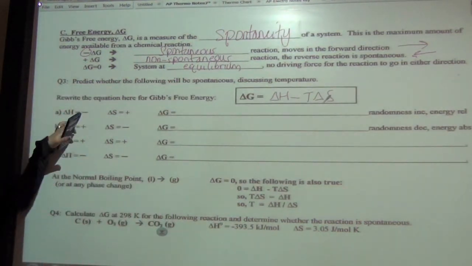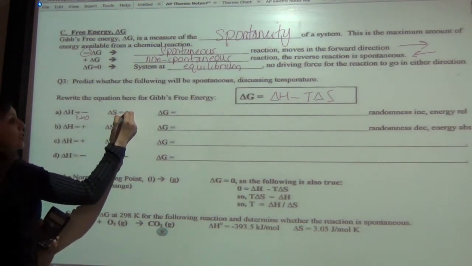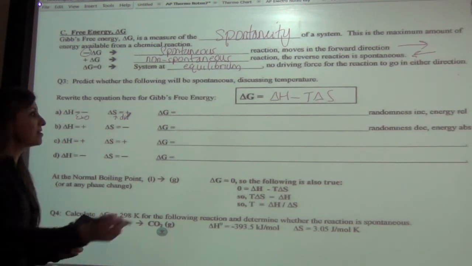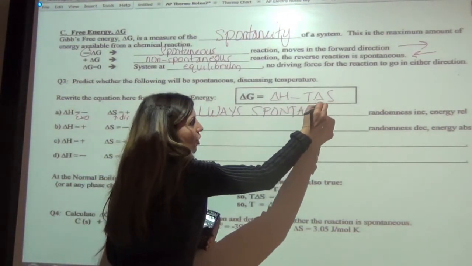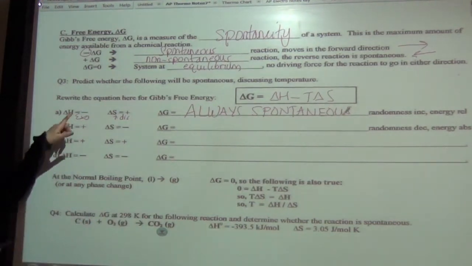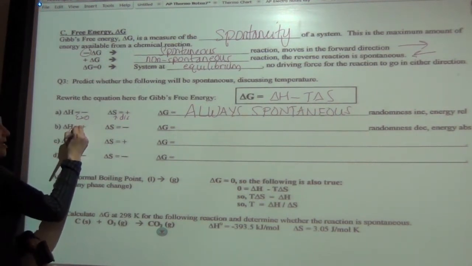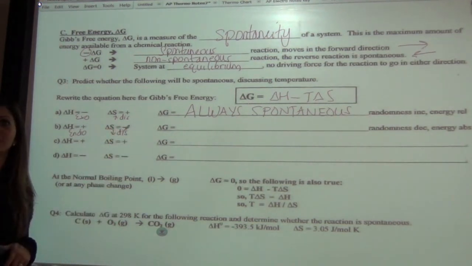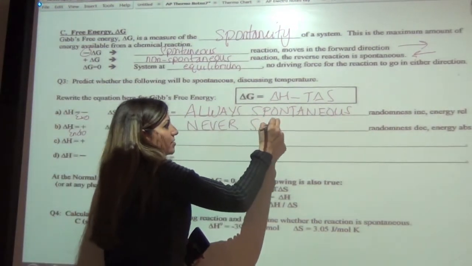Awesome. So if our delta H is negative and our delta S is positive, well, that means it's exothermic, and that means that it's increasing in disorder. Well, both of those are favorable, right, for spontaneous reactions. So we would say that delta G is always spontaneous. No matter what the numbers are, it will always be spontaneous if you have a negative positive. Okay? So your randomness is increasing and you're releasing energy. If your delta H is positive, meaning it's endothermic, and your delta S is negative, meaning you're decreasing in disorder, then in this case, what's true? Never spontaneous. Awesome. This is never spontaneous.